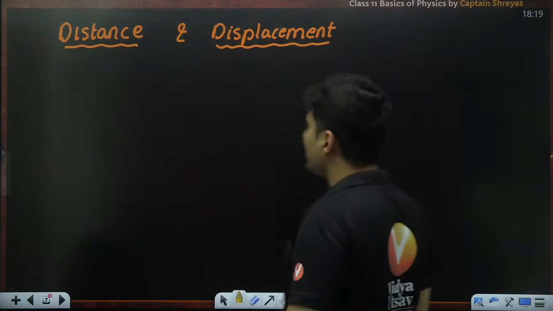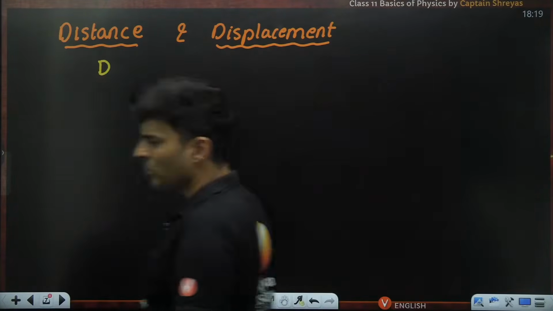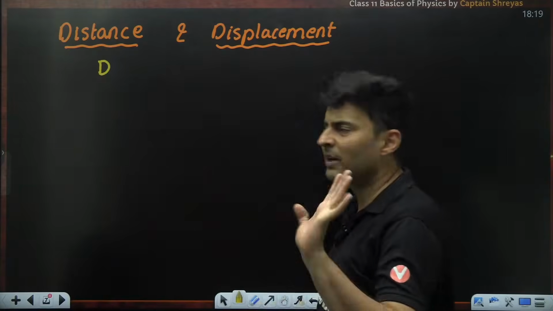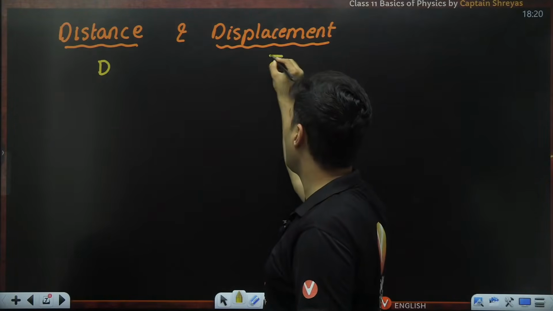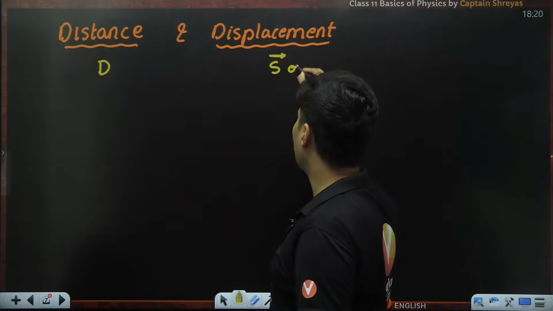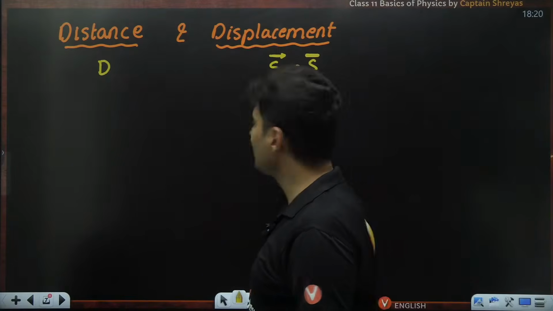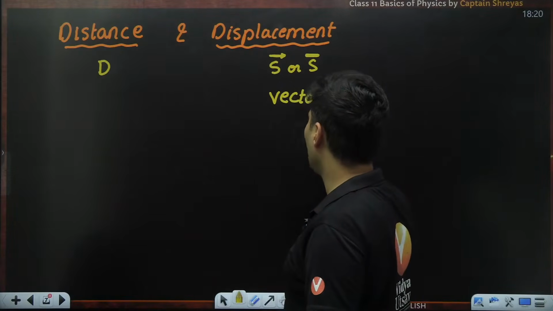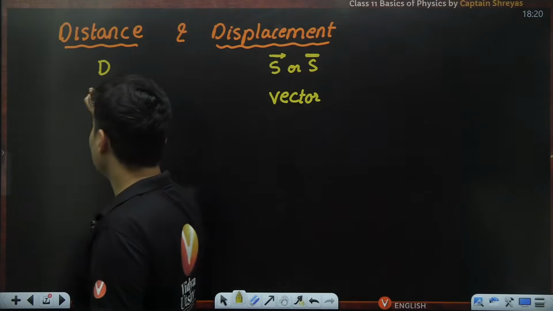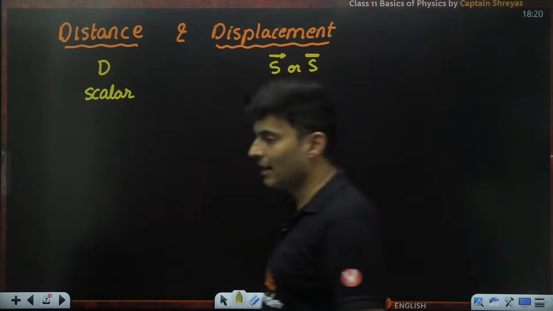The usual symbol for distance that we use in our books is capital D or small d. For displacement, the usual symbol is S, but you will see an arrow mark or a bar over it. That is perfectly fine. There is a simple reason for that, because this is nothing but a vector quantity. This, though, is a scalar quantity.